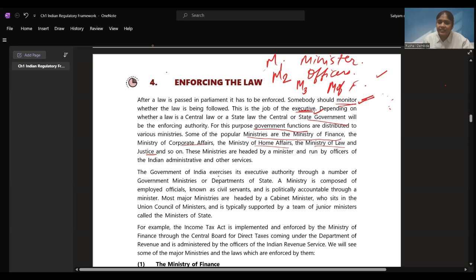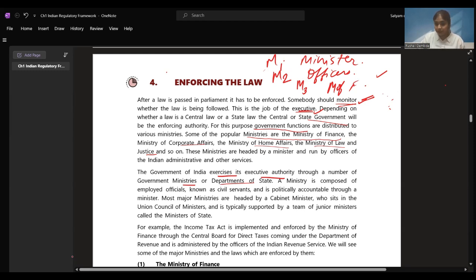The Government of India exercises its executive powers through a number of government ministries or departments of state. Like states will have their separate departments: revenue department, recovery department, collection department, then their expense departments. They have various departments in the state. A ministry is composed of employed officials. There are civil servants or government servants. You might have heard this word earlier: civil servants or government servants.